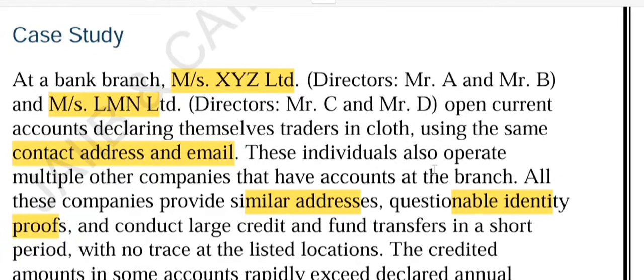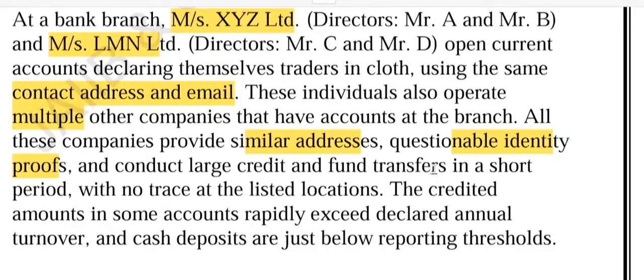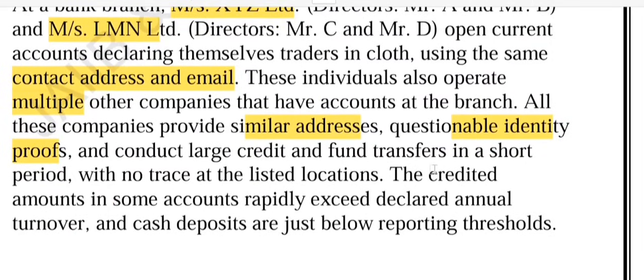You see now, they operate multiple other companies. They open multiple accounts in the same branch. So they are doing huge fund transfers. In addition to that, they are conducting large credits and fund transfers. They deposit just below the reporting threshold. Right, so that is the point. The deposit is below the threshold.